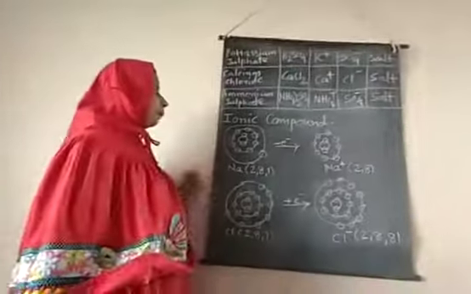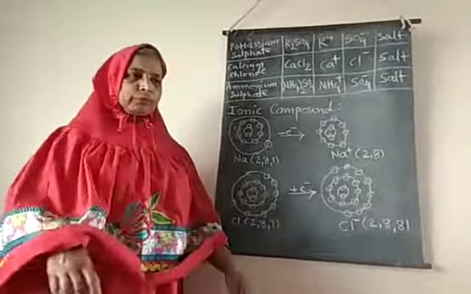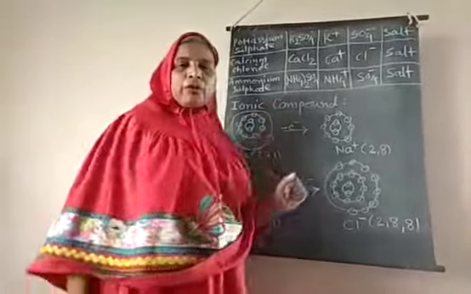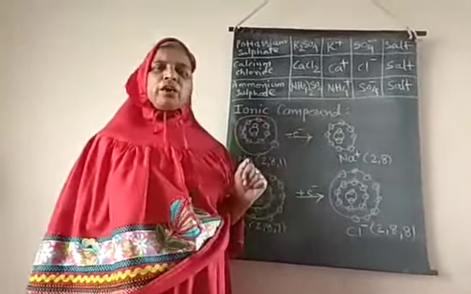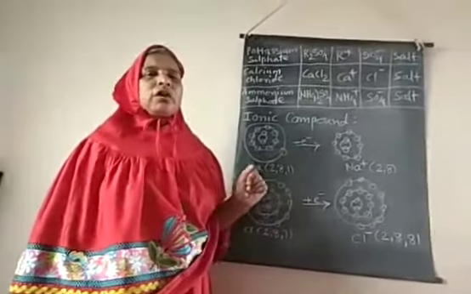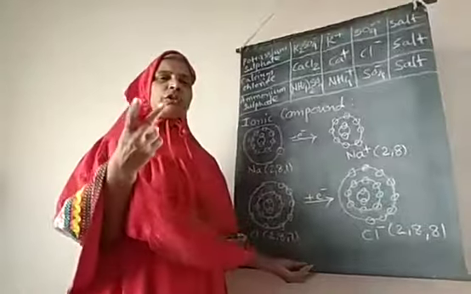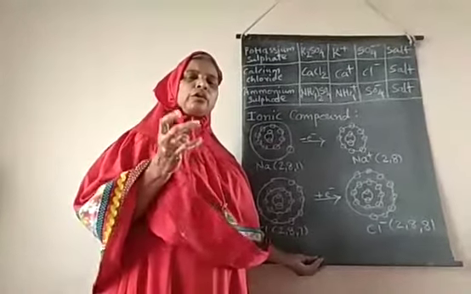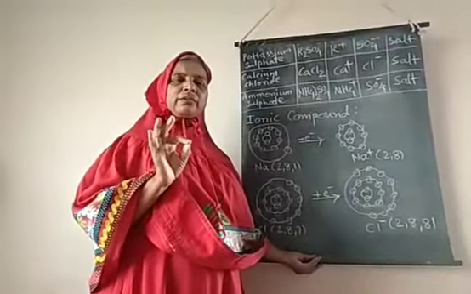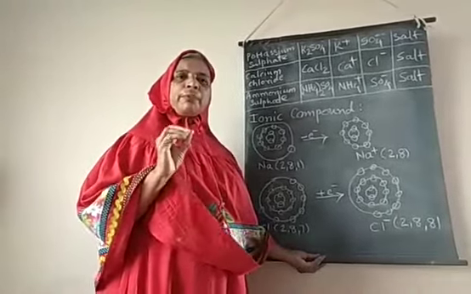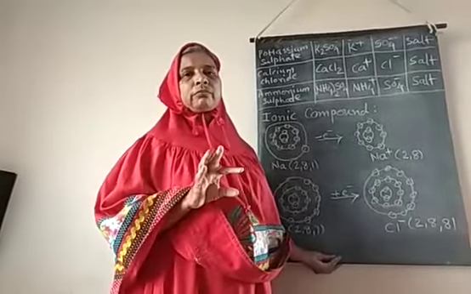Now the next one is ionic compound. What is a compound? First we understand the meaning of compound. A compound is nothing but the combination of two or more chemicals in a proper proportion by weight.